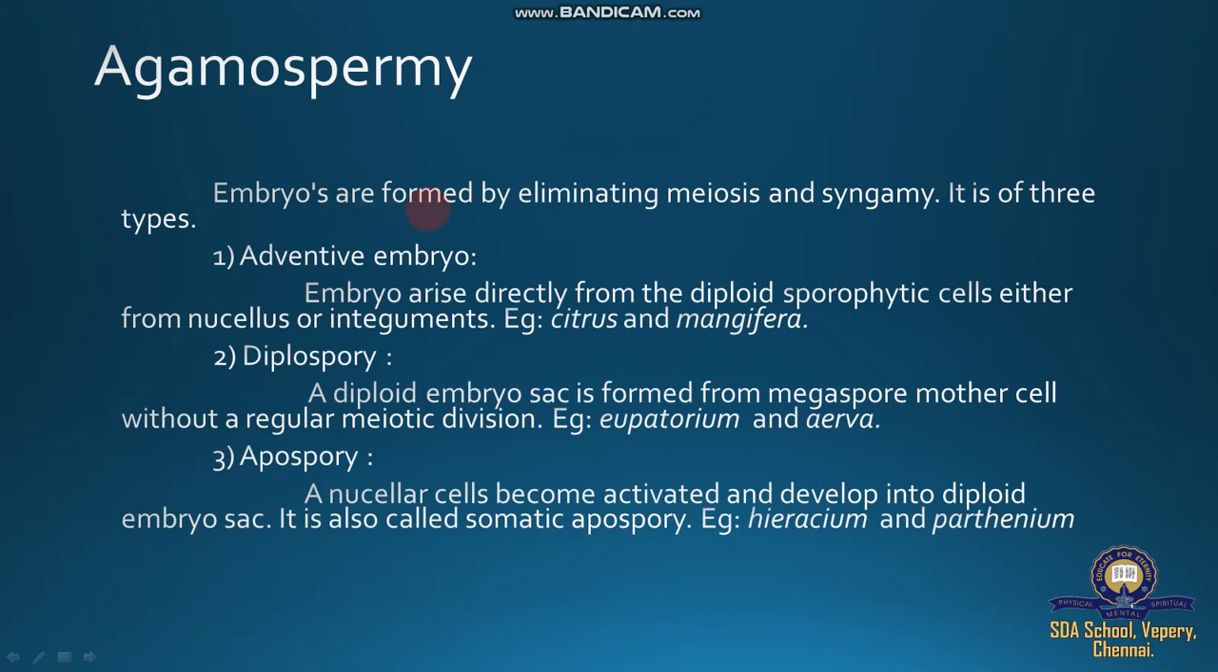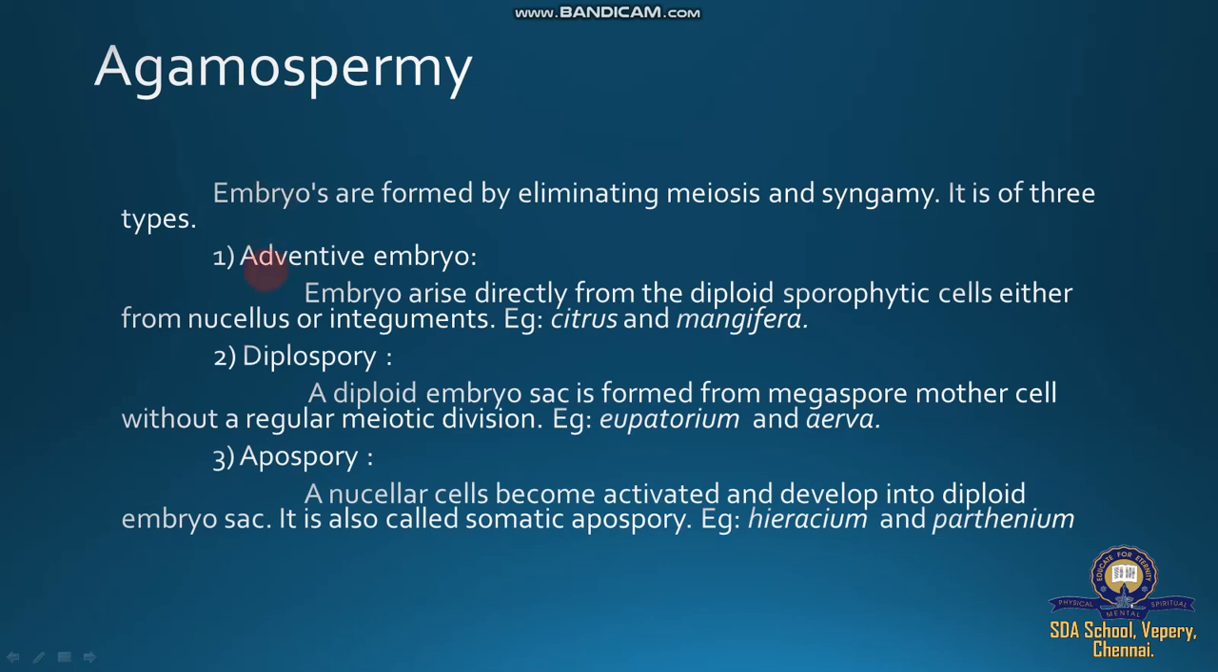Agamospermy: embryos are formed by eliminating meiosis. Sometimes there is failure of meiosis, the cell division in reproductive cells. Meiosis means rapid division, where the cell suddenly divides so fast. Here, eliminating meiosis and syngamy, the failure of union of male and female gametes, is of three types. So agamospermy means embryos are formed by eliminating meiosis and syngamy.